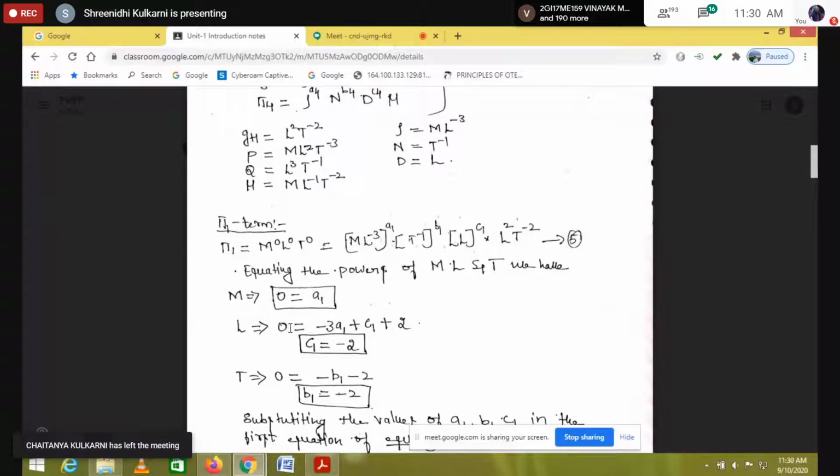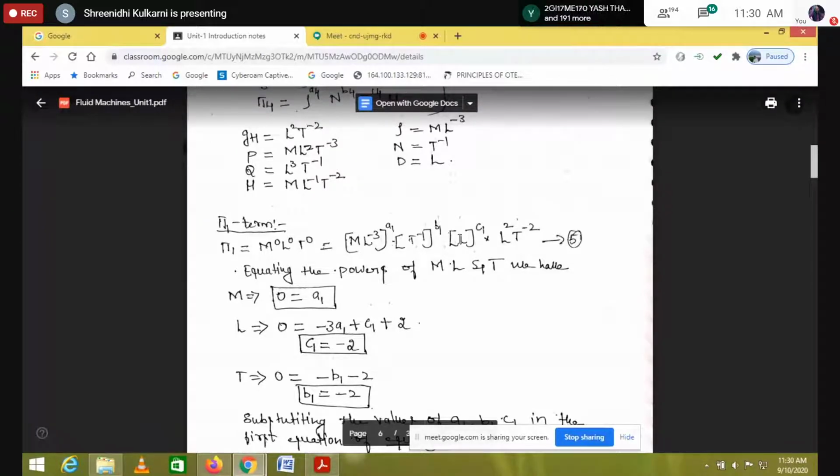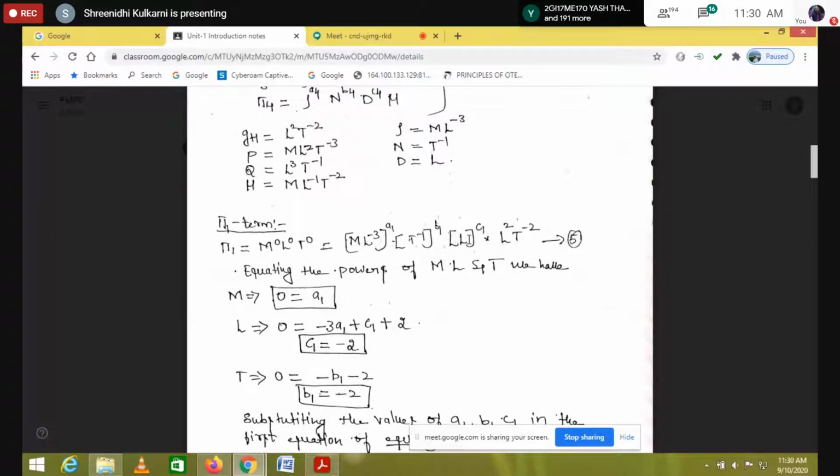Next, M is completed. Now I equate the powers for L on both the sides. Left hand side I have 0. Next, I come to the right hand side for L. We have L to the power of minus 3, and the whole to the power of a1, so the power for L is minus 3a1. For the second term, we don't have L. Next, the third one, here we have L.